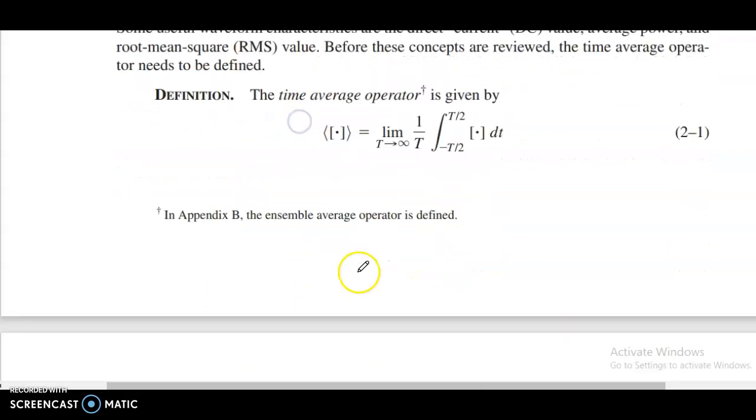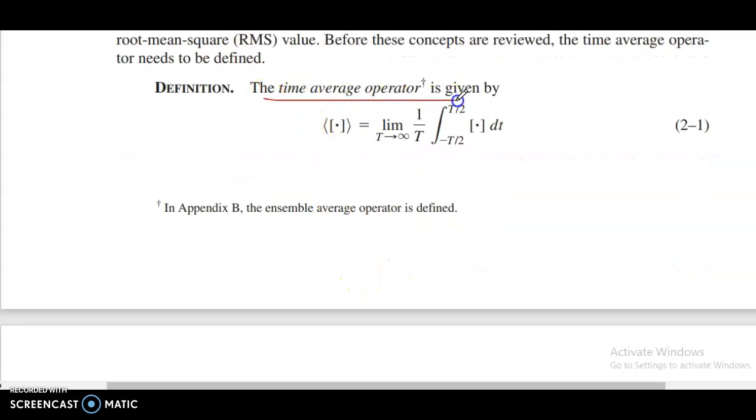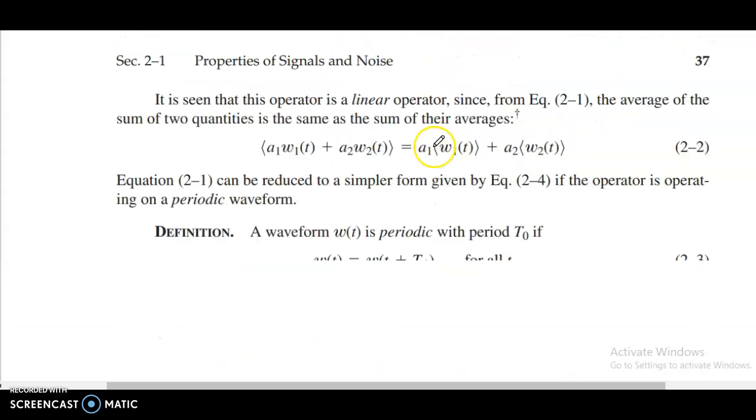Time average operator. The time average operator is given by the limit as T goes to infinity of 1 by T, integral from minus T by 2 to T by 2 of the waveform, dt.